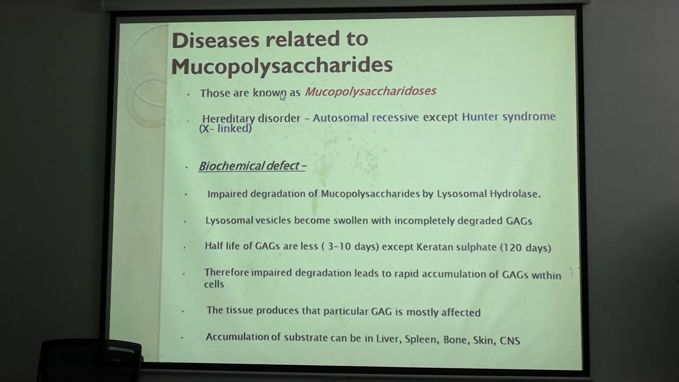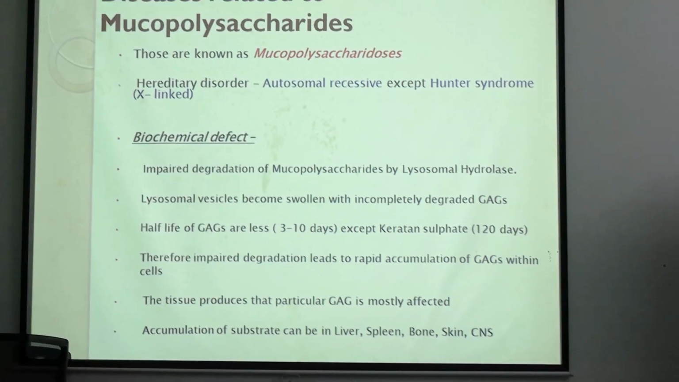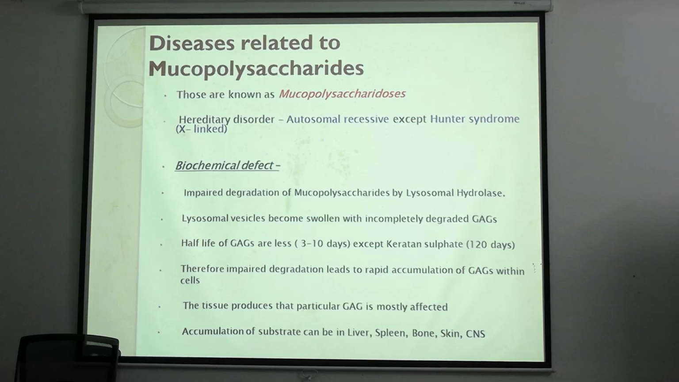Now last thing, we all know about the normal things now. What are the structural parts, what are the linkages, where they are present, what are their functions, everything. Now coming to the disease of mucopolysaccharides, okay. It is known as mucopolysaccharidosis, and it happens because of impaired degradation of mucopolysaccharides by lysosomal hydrolase enzymes. So if there is lysosomal hydrolase enzyme deficiency, there will be impaired degradation of all the heteropolysaccharides and there will be accumulation of them.